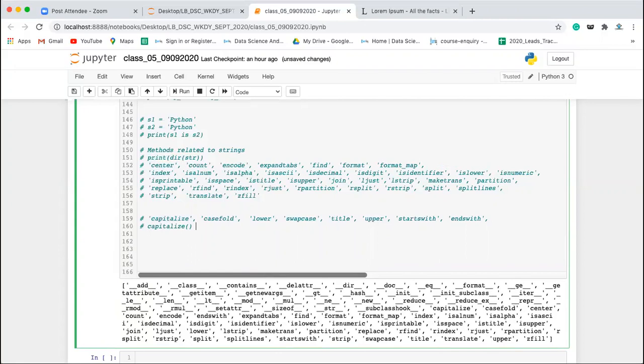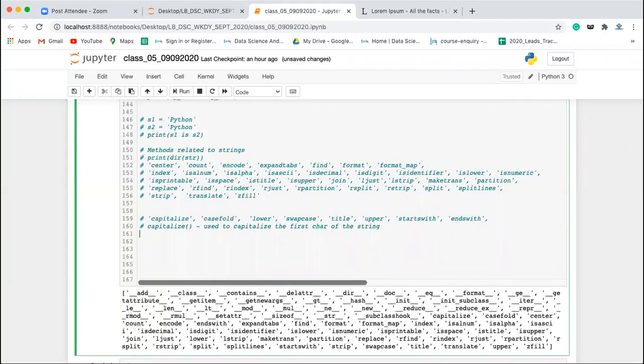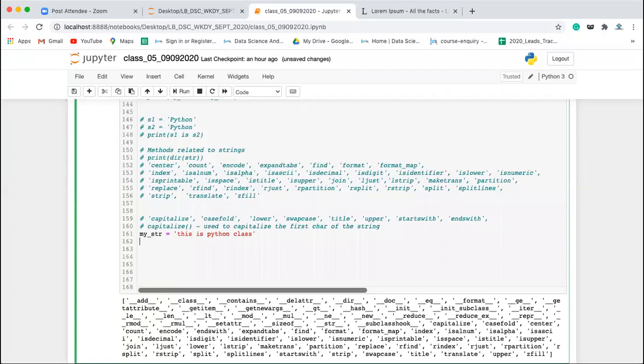The capitalize method is basically used to capitalize the first character of the string. Okay, fine. Now, for example, let's say we have a string my_str is equal to, this is the string.